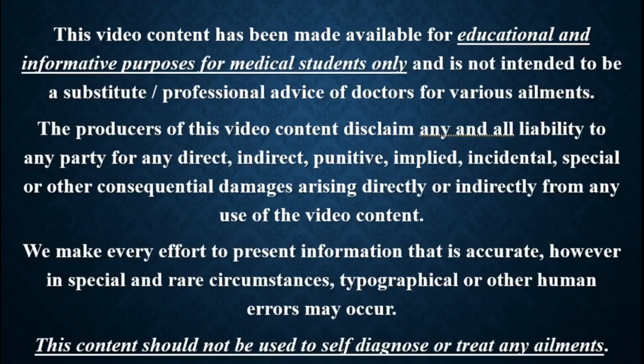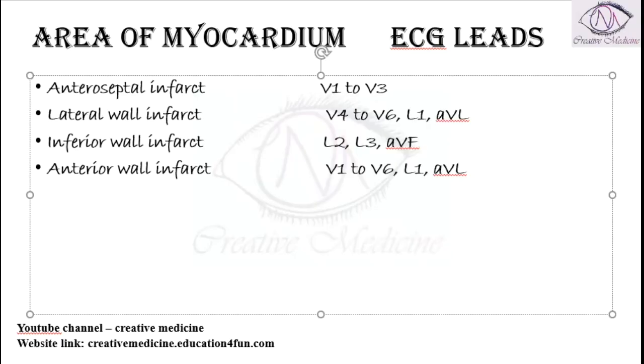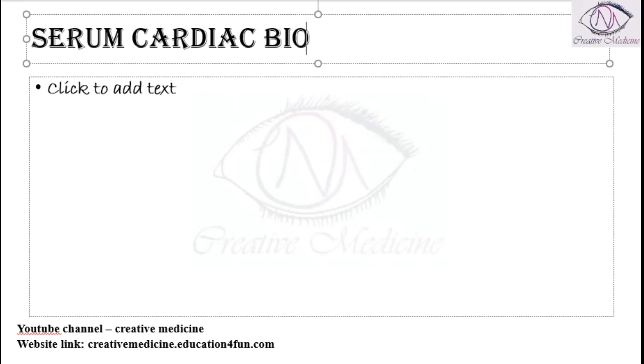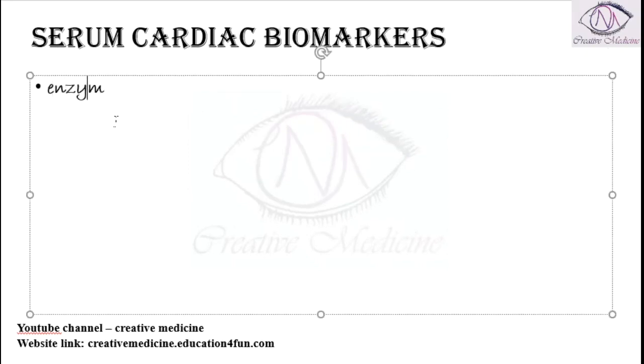In this lecture, we will learn about enzymes and their biomarkers, like serum cardiac biomarkers. So for this we write a table. First we will have to see the enzyme, and when does the enzyme begin to appear in the blood, when does it peak in the blood, and how many days will it stay in the blood normally.